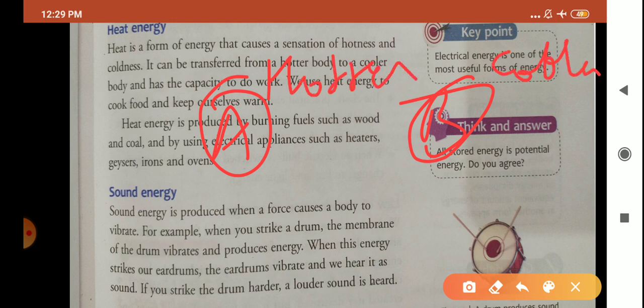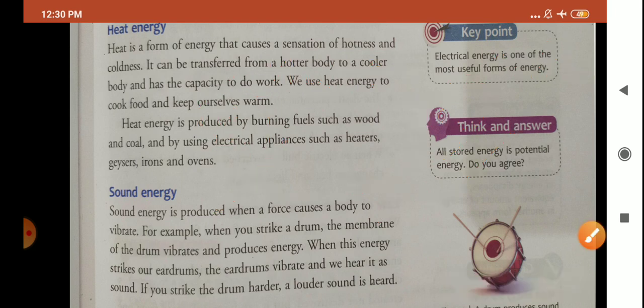Heat is always going to transfer from the hotter body to the cooler body, until the temperature of both the bodies becomes the same, or they come to equilibrium. That is the reason the line is written that heat always transfers from a hotter body to a cooler body. I hope I am clear to you, children.